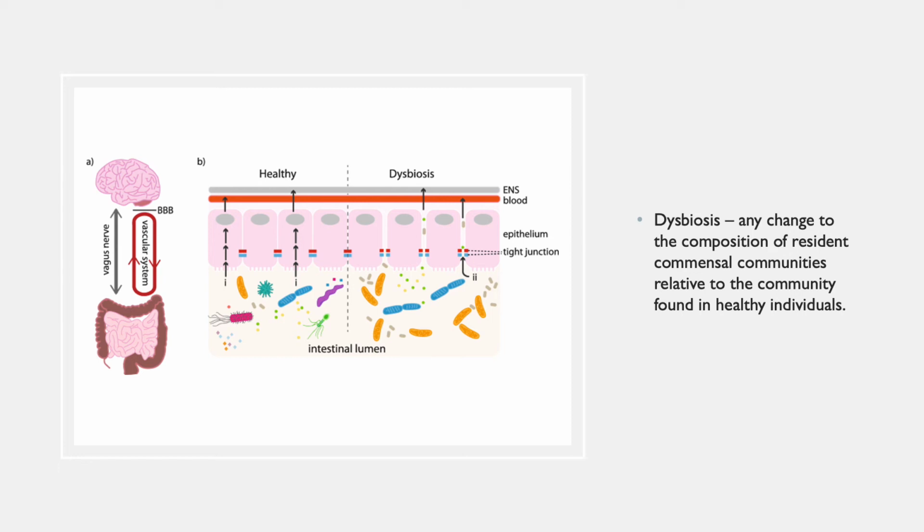So these certain liquids or microbes in this case couldn't get through over here on the left side where there are functioning tight junctions, but with such dysbiosis, these tight junctions aren't functioning properly and those microbes are able to get through the epithelium. And you see there they can enter into the bloodstream or the ENS, the enteric nervous system, and go all throughout the body potentially.